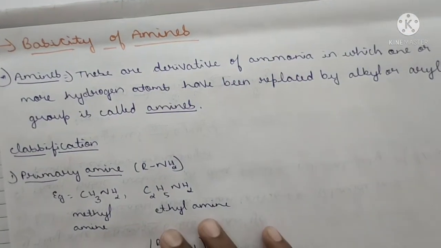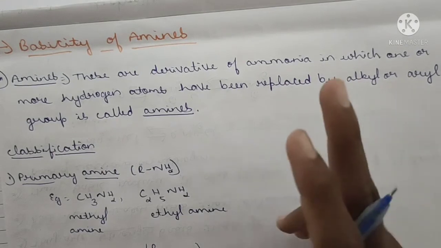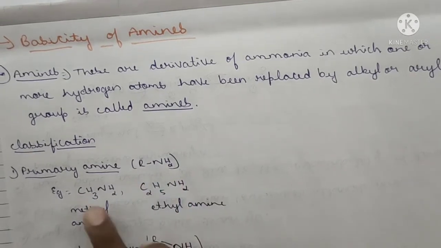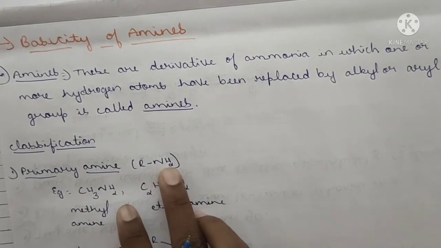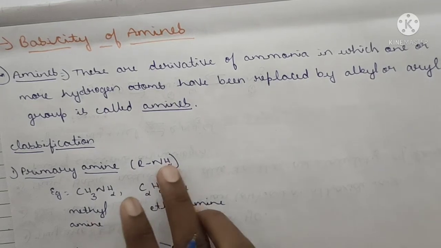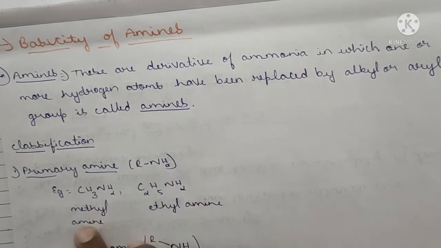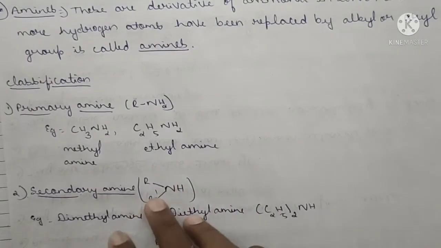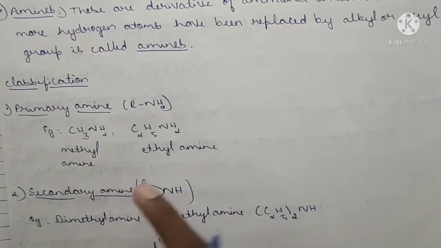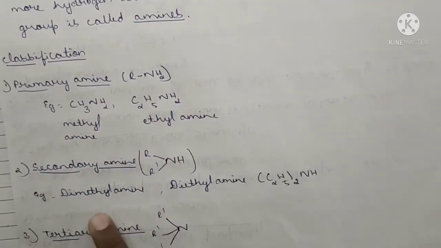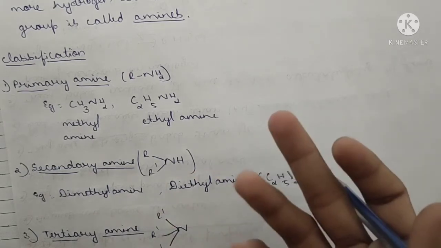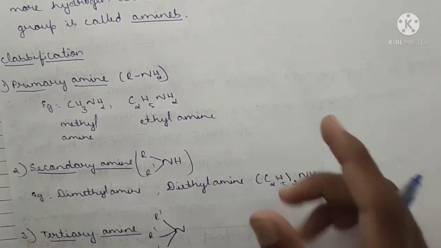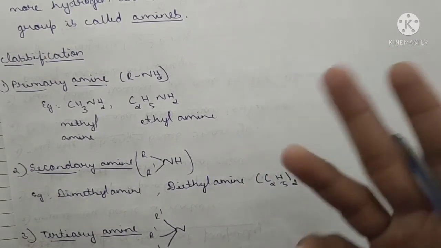In primary amines, only one H is replaced by the aryl or alkyl group. See here, it is a primary amine. NH3, a derivative of ammonia, in which one H is replaced by this alkyl group. Example, methylamine, ethylamine. Got it? Now secondary amine means two hydrogens are replaced by alkyl groups, R and R dash. Dimethylamine, diethylamine. Two alkyl groups. If one alkyl group replaces, it is known as primary; double means secondary.